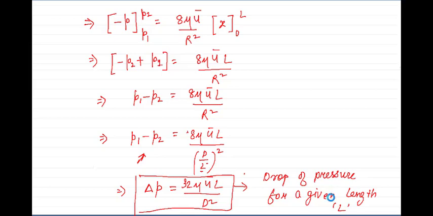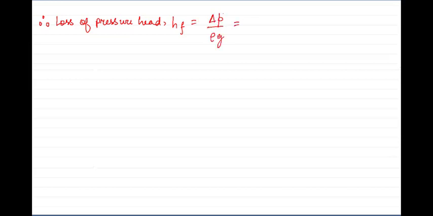Now let us see the loss of pressure head. We had earlier established that the loss of pressure head is the change in pressure divided by the unit weight of water. The change in pressure we have calculated, so h_f equals 32 mu U bar L upon D square into rho g.